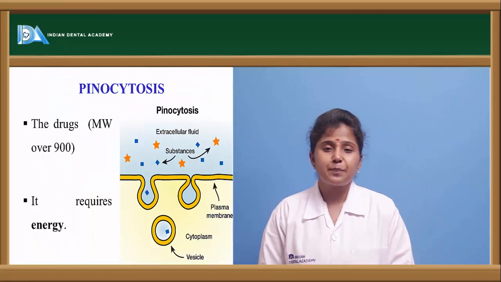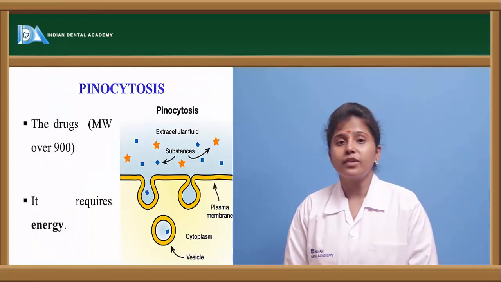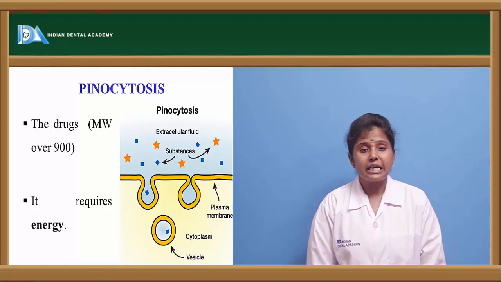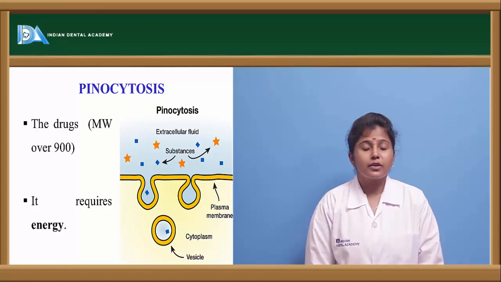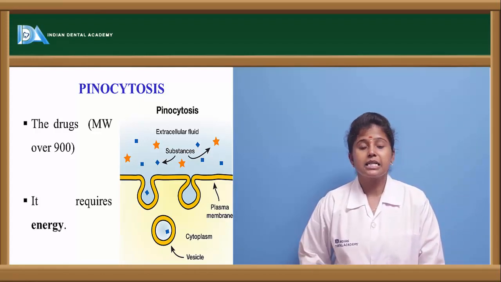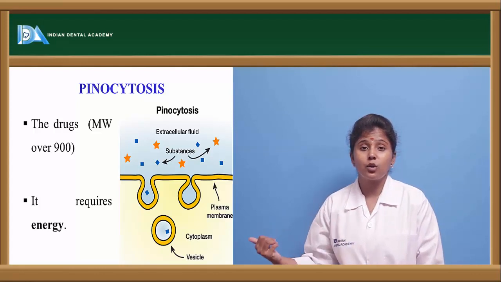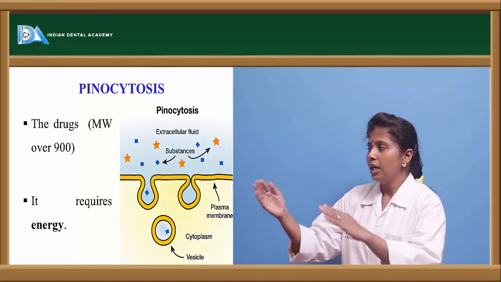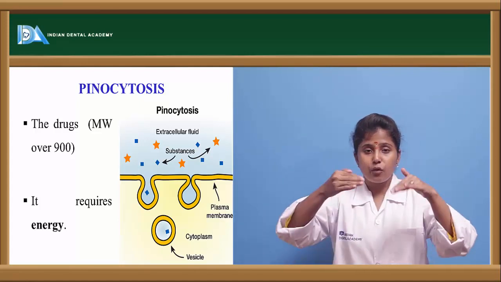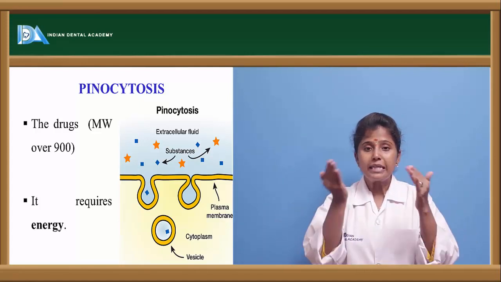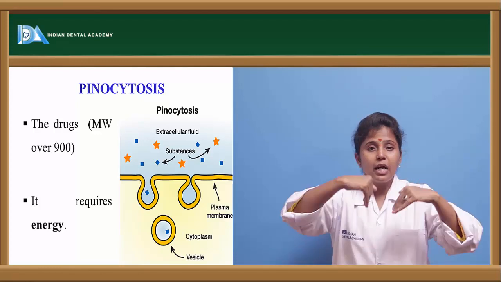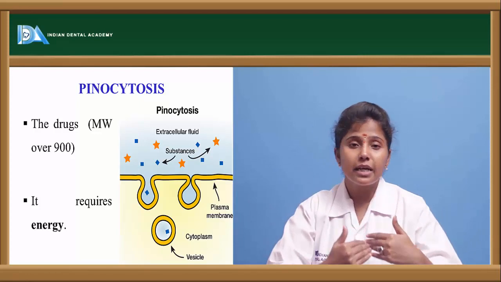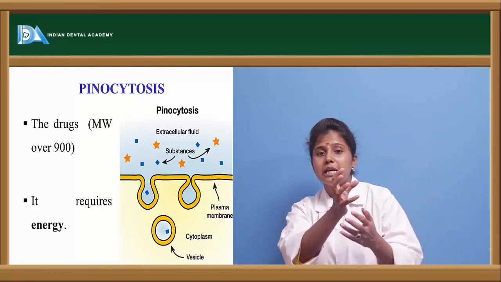The other process is pinocytosis. Most of the drugs which have a molecular weight of greater than 900 daltons, that type of drugs will undergo absorption by pinocytosis. Pinocytosis in the sense, here the plasma membrane forms some loops in it. So when these loops are formed, because of the protrusions inside the plasma membrane, the drug is absorbed.